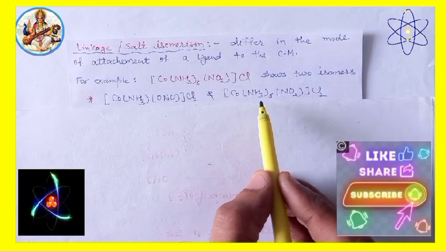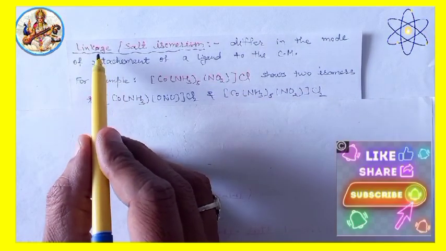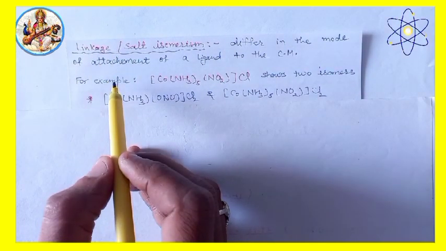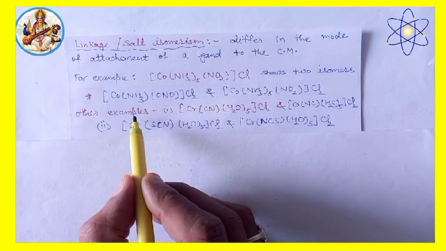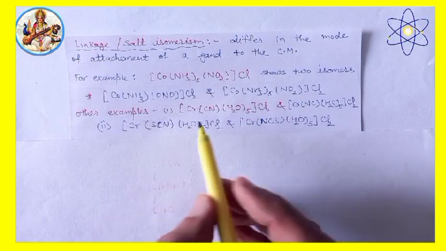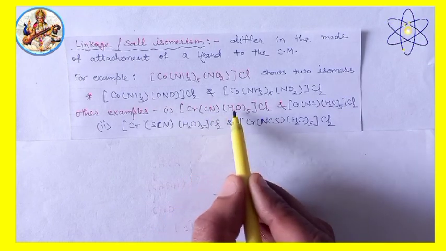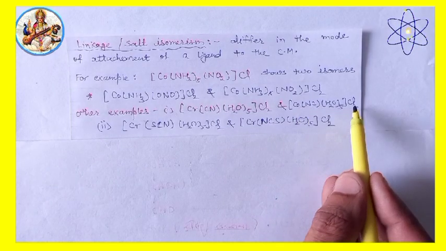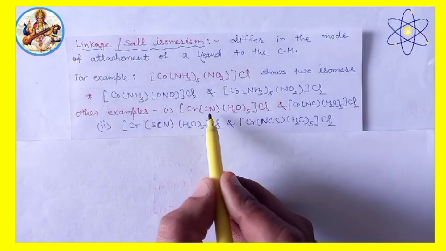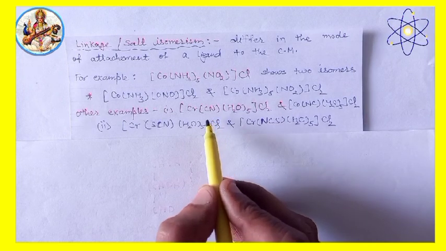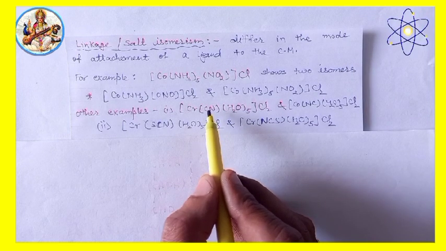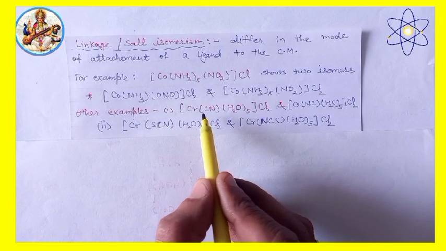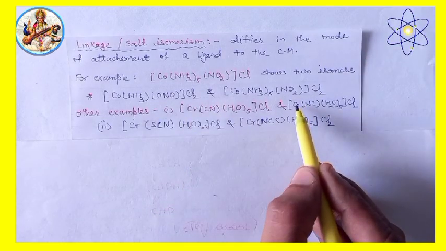Very important example and very important type of structural isomerism for your competition also. Now, other examples of linkage isomers: first is [Cr(CN)(H2O)5]Cl2 and [Co(NC)(H2O)5]Cl2. We know that cyano is an ambidentate ligand. Therefore, the mode of attachment with the central metal is with carbon and with nitrogen.